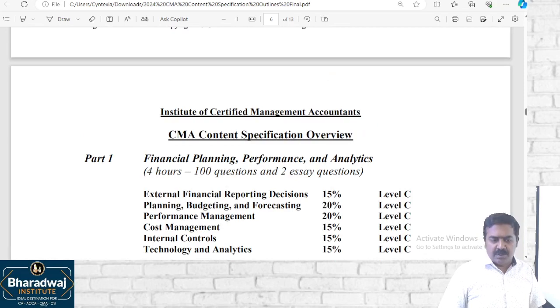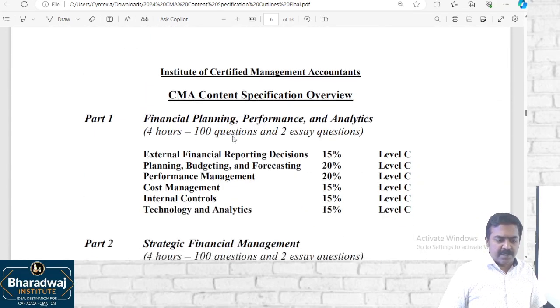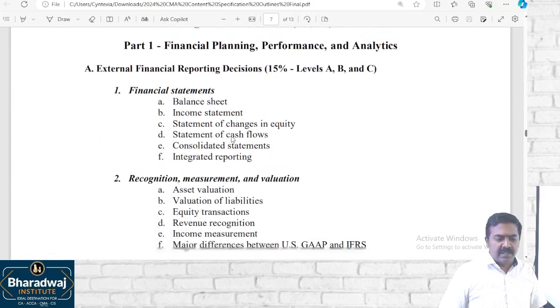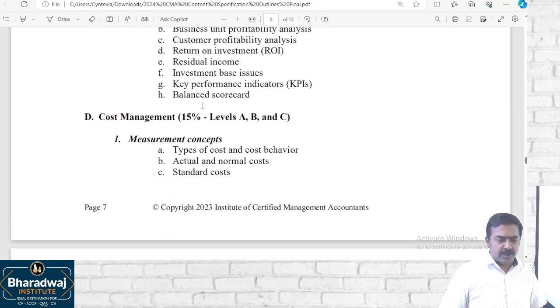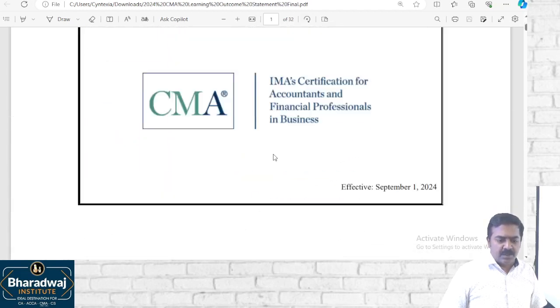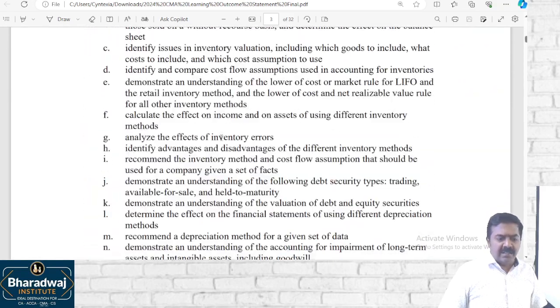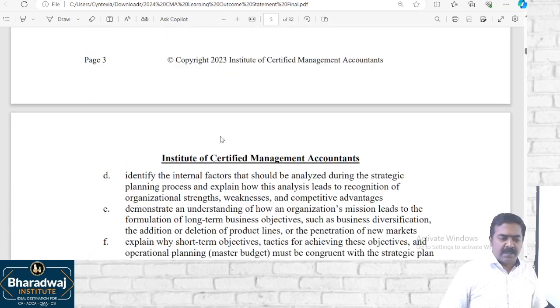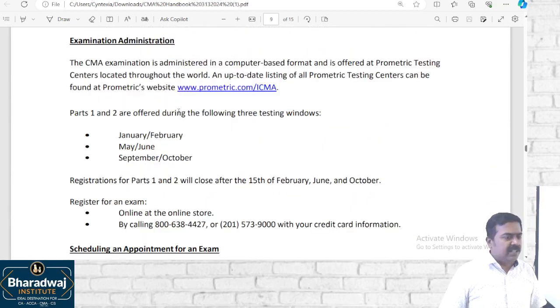I will share this with you. This particular material, the content specification outline, will be there. This will be about 14-15 pages. The detailed syllabus is also there. You can go through it. Okay, and I will also share the learning outcomes. This one will have a detailed syllabus of the various parts. That particular thing I will share with you, kind of a thing.